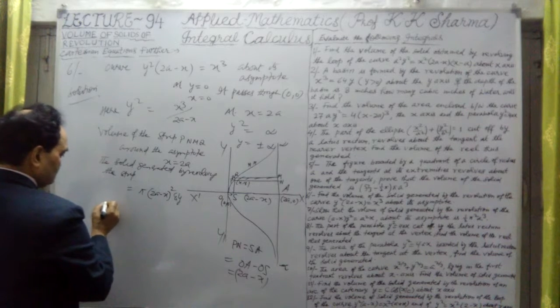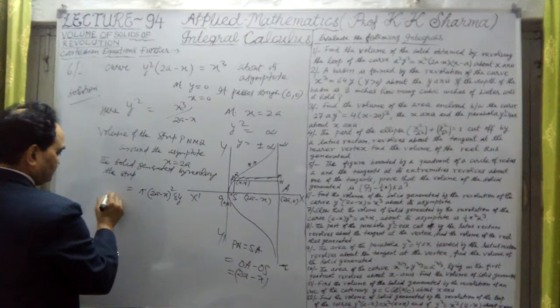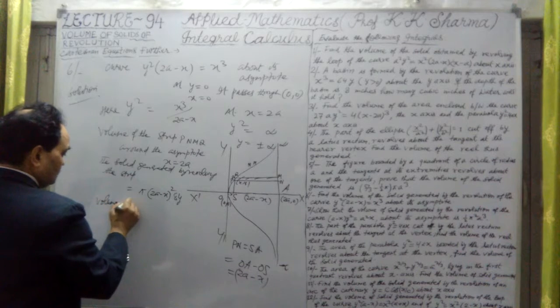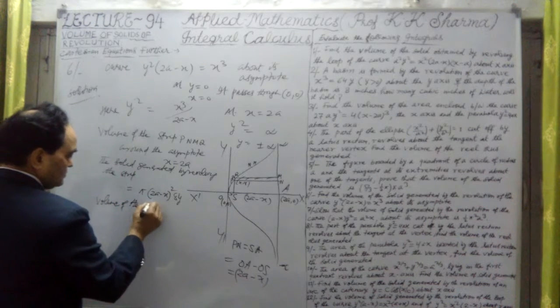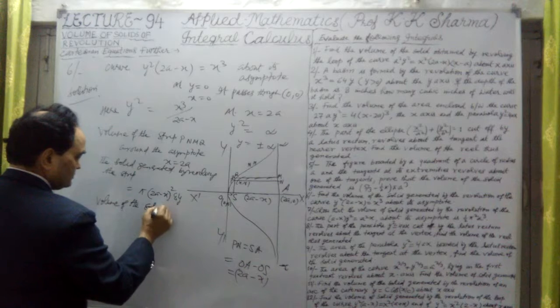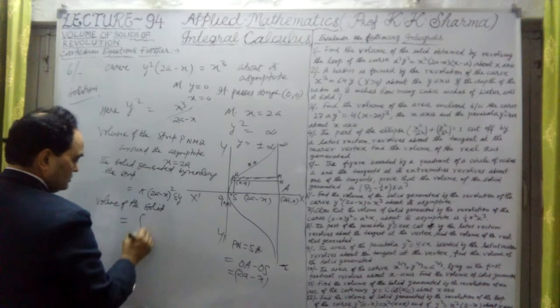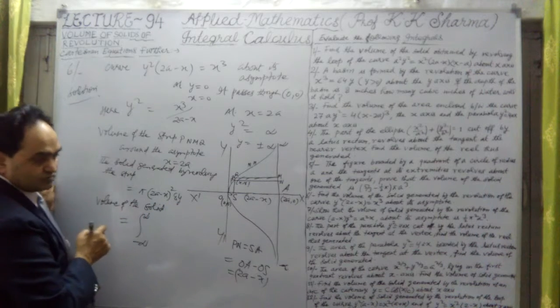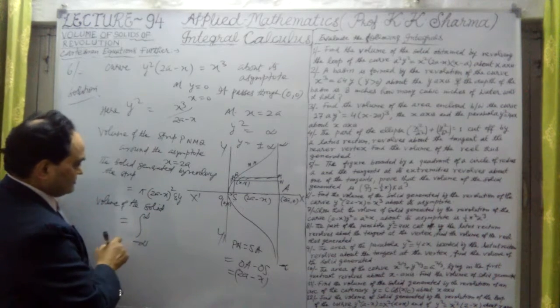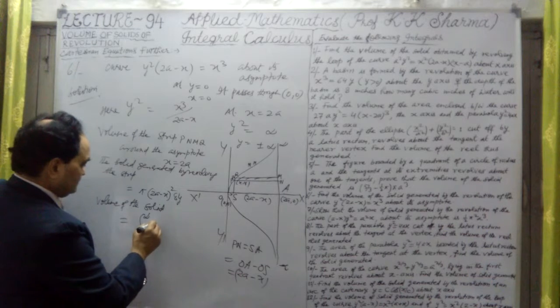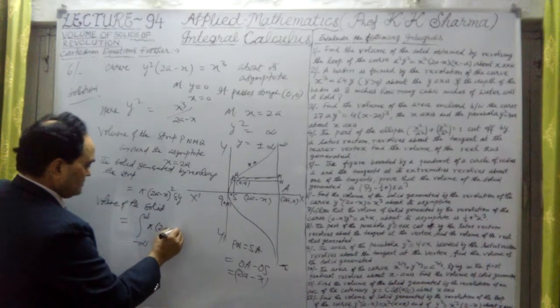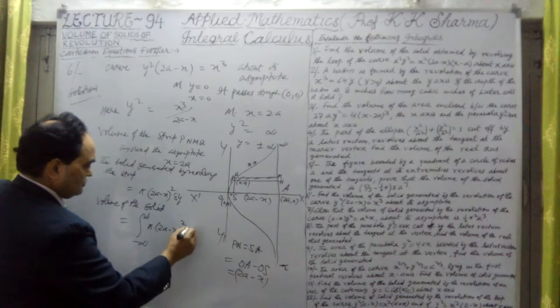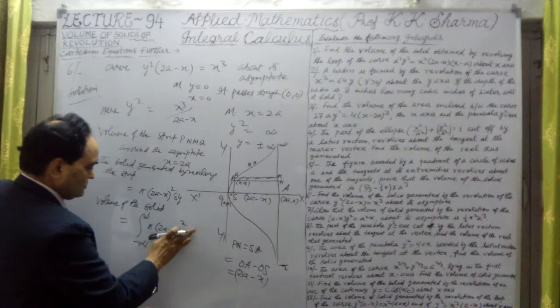Therefore, the total volume of the solid is equal to the integral from minus infinity to plus infinity, in terms of y, of pi into (2a minus x) whole square into dy.